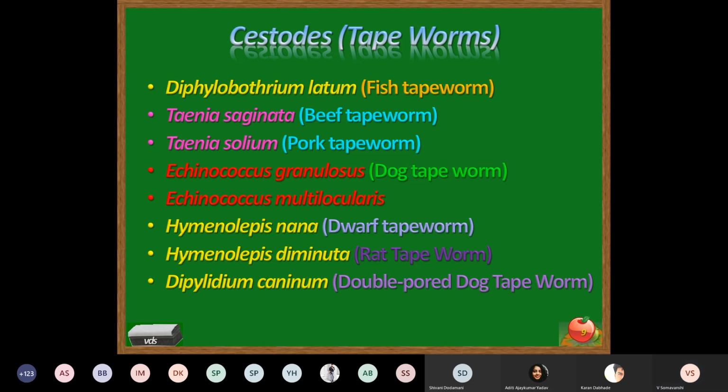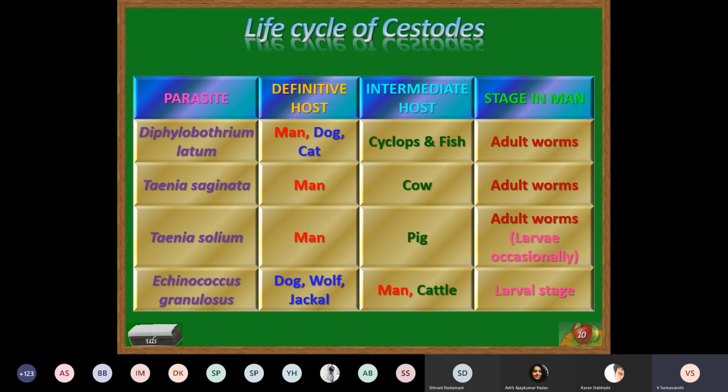Now, some important features about the life cycle of different tapeworms. As we are going to study only some of them, I am projecting some of the important parasites belonging to the cestode family, which we are going to study in detail, and the description of their host.